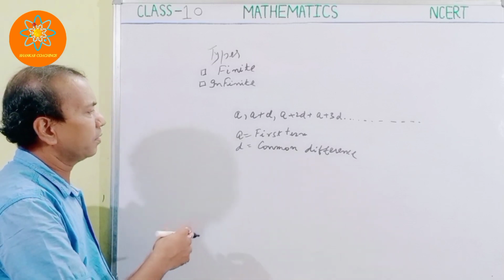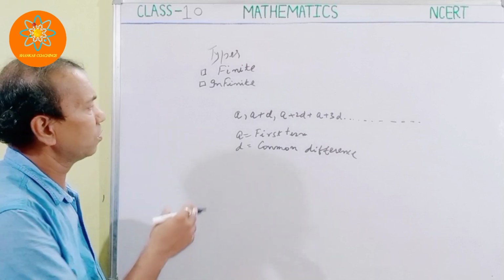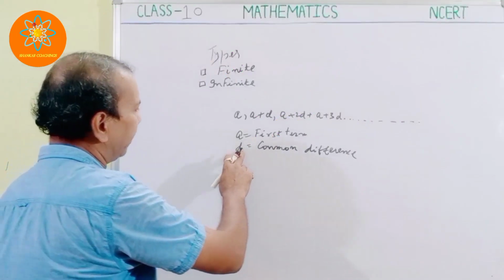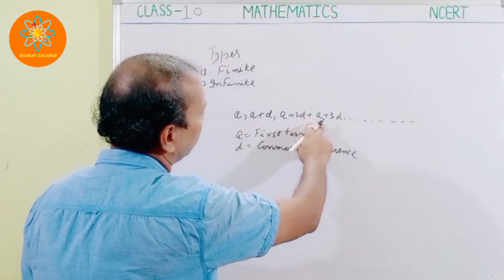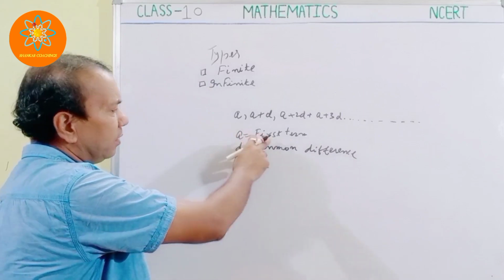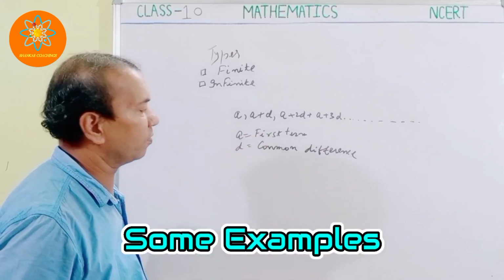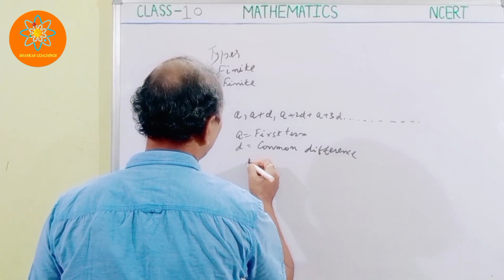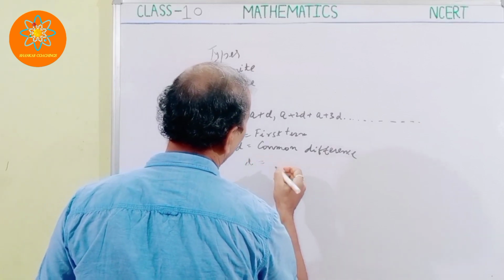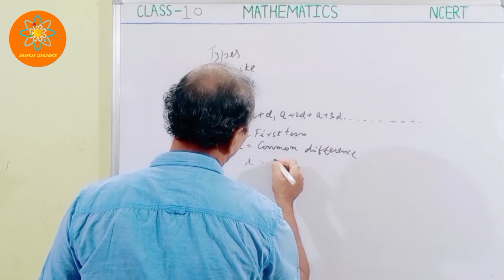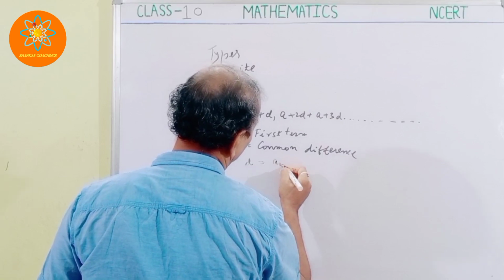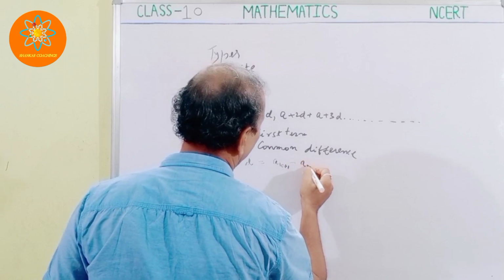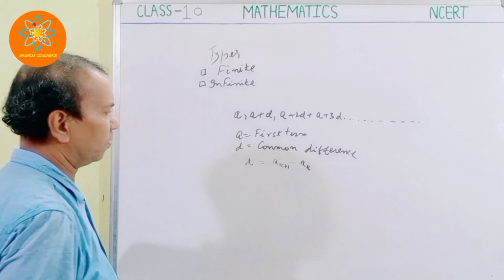Now we had written a plus d, a plus 2d, a plus 3d. A is the first term, d is the common difference. So in general, I can write d is equal to a(k+1) minus a(k). This is for the common difference.